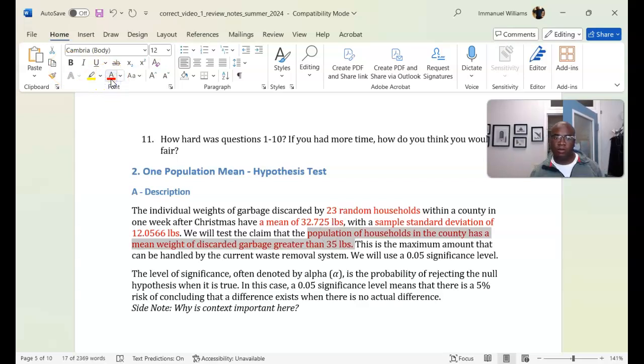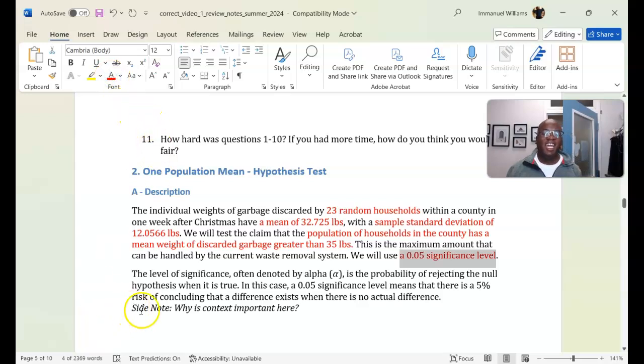In case you haven't checked out, we're doing hypothesis testing here. And then I'm telling you, it's a level of significance of 0.05. I'm going to talk about that in a little bit. Level of significance, often denoted as alpha, is the probability of rejecting the null hypothesis when the null hypothesis is true. In this case, 0.05 is our significance, which means there's a 5% chance of us actually rejecting the null hypothesis when there really is no difference with our claim. So it's important to understand that.